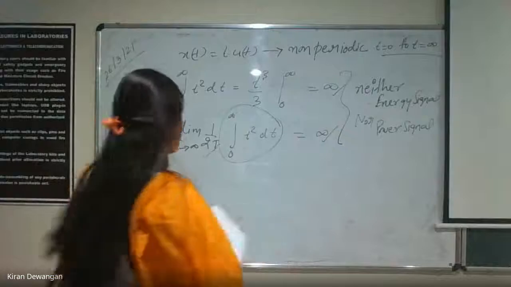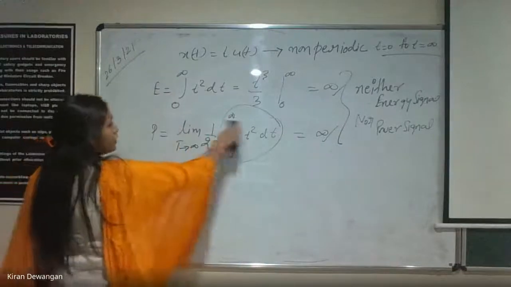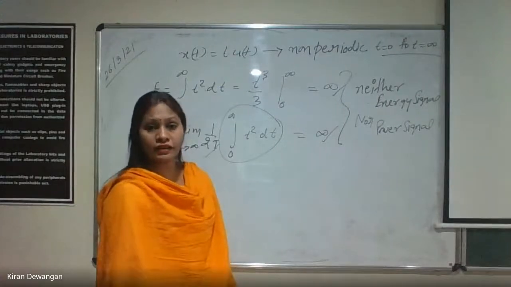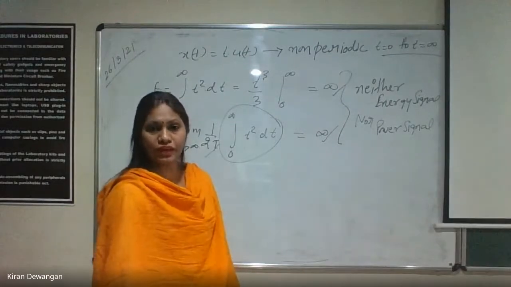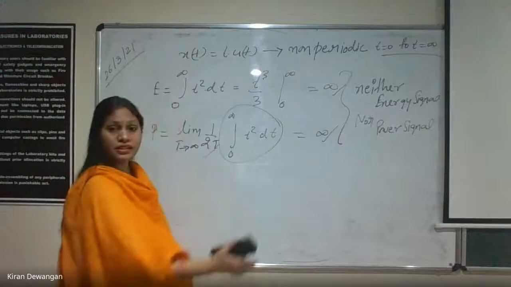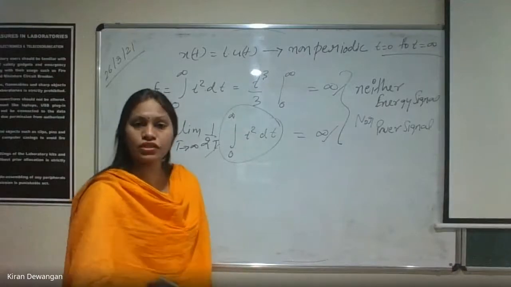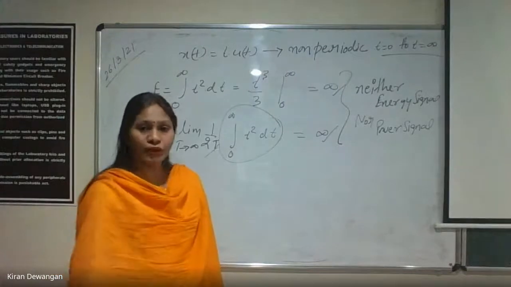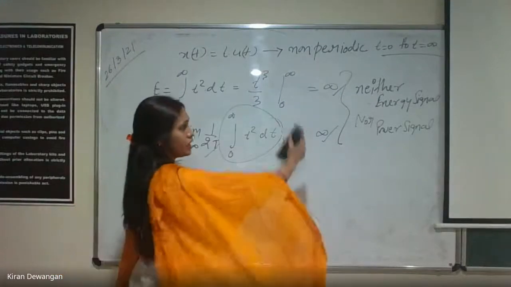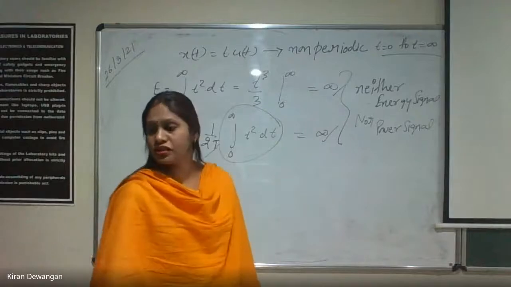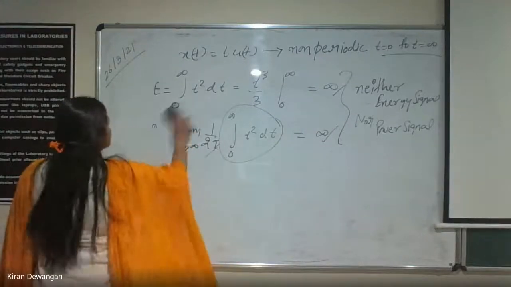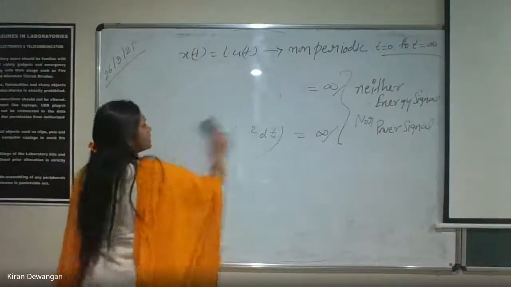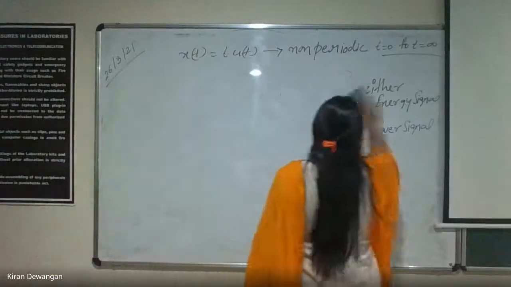We are not getting any finite value. Energy या power किसी की भी finite value आती तो उसके according we could have taken the decision. But here even the energy is infinite, power is also infinite. So in both the cases energy और power दोनों infinite आ रही है, so we can say that the signal is neither an energy signal nor a power signal. ठीक है?